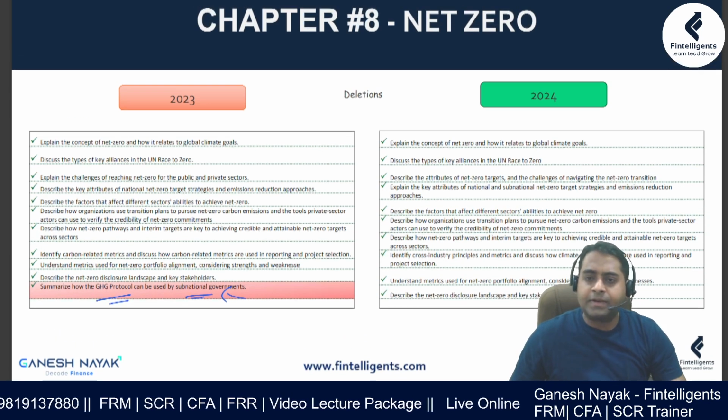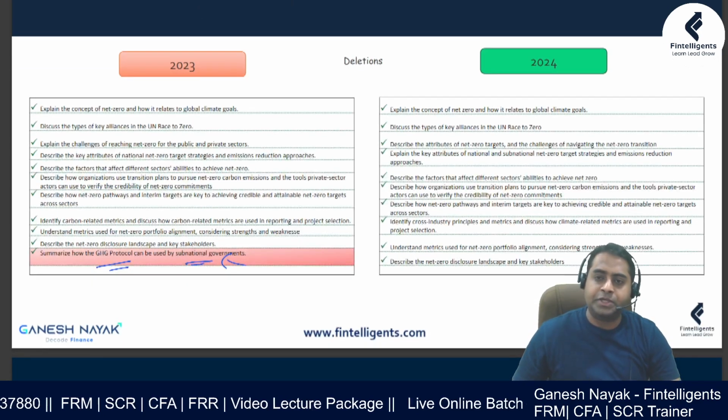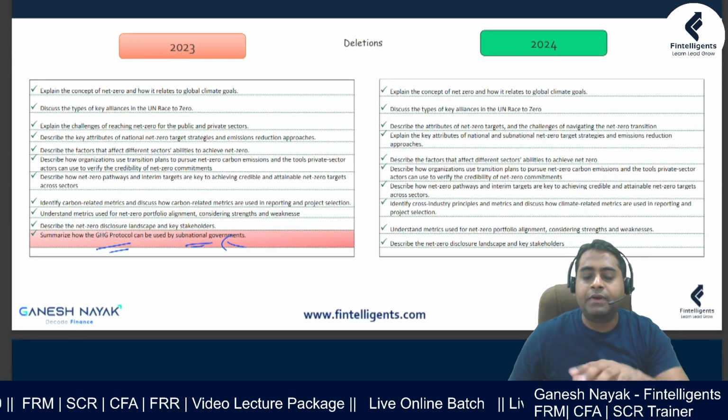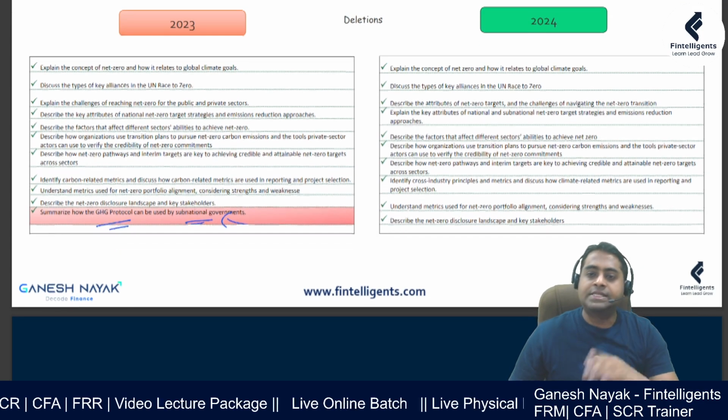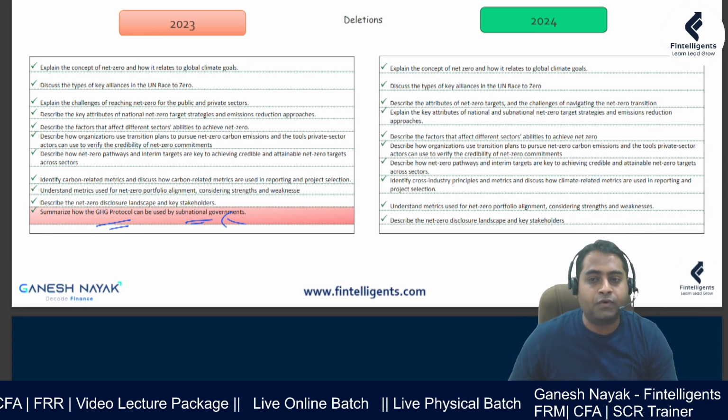So the last chapter, again, has very little change. One learning objective has been removed. So more or less the 2023-2024 book is going to be the same except chapter 1. So you guys can still go ahead and start the preparation for the exam.